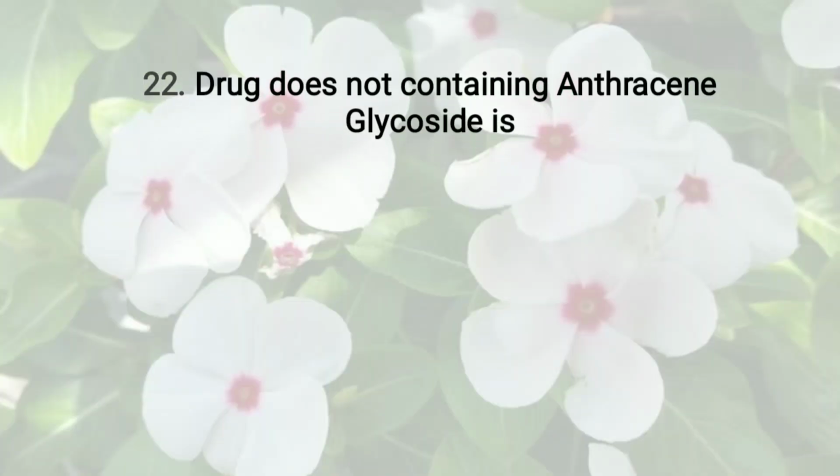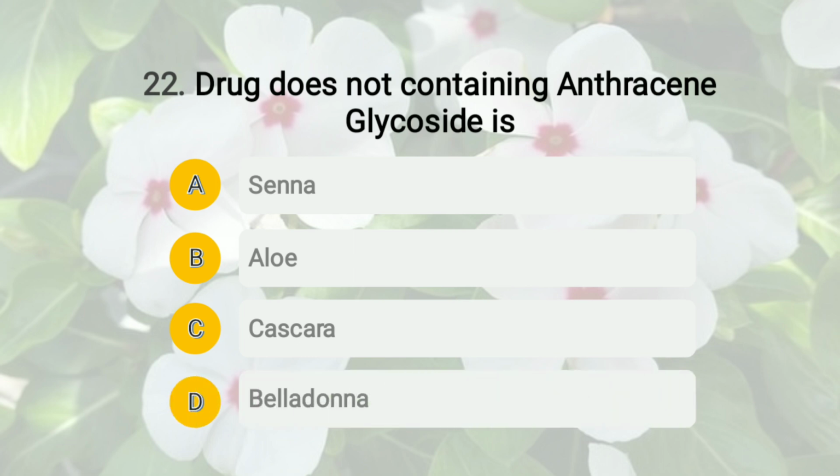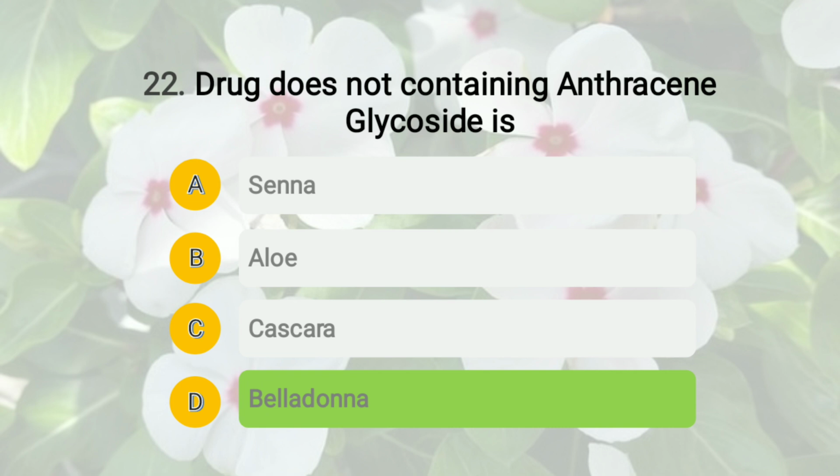The question is: which drug does not contain any anthracene glycoside? The options given are: A, senna; B, aloe; C, cascara; and D, belladonna. So what do you think, what will be the right answer? Yes, the right answer is option D, that is belladonna. Senna, aloe, and cascara contain anthracene glycoside, whereas belladonna consists of coumarin glycoside.